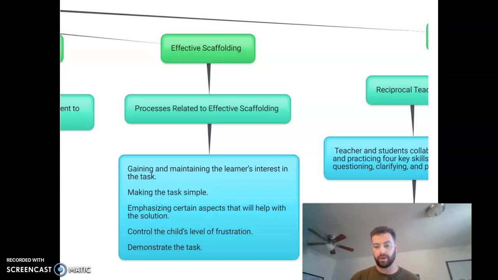Now that we've talked about scaffolding, we're going to look at ways that scaffolding is effective, and effective scaffolding. These are the processes related to effective scaffolding. We're gaining and maintaining the learner's interest in the task, making the task simple, emphasizing certain aspects that will help the solution, controlling the child's level of frustration, and demonstrating the task. By using all of these methods that have been deemed effective and related to the scaffolding process, we're able to guide learners through these directions, and we're able to use each of these main concepts as our level of guidance as educators to relate it to the students' learning and how we can focus on these specific tasks to guide the students' learning in any specific task.